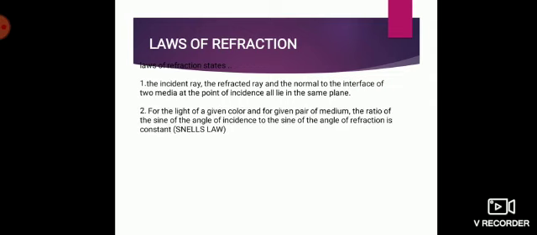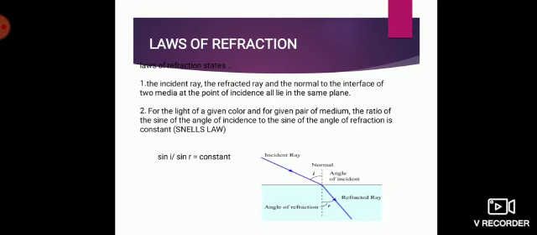Okay, the second law states that for light of a given color and for a given pair of media, the ratio of the sine of the angle of incidence to the sine of the angle of refraction is constant. So this is given by an equation, sin i / sin r = constant. Let me explain this law clearly with this picture.